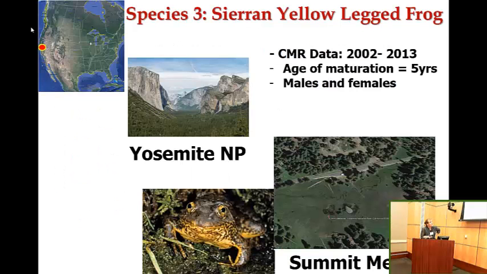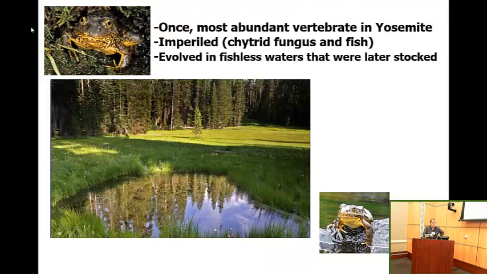Okay, and then finally, species number 3 is the Sierra yellow-legged frog. Here we have mark-recapture data from 2002 through 2013. Both sexes mature at 5 years of age. And this is a population in Yosemite National Park at the Summit Meadow location. They are imperiled. They were once the most abundant vertebrate in Yosemite, but they evolved in fishless waters, and then fish were introduced, stocked for fishing purposes.